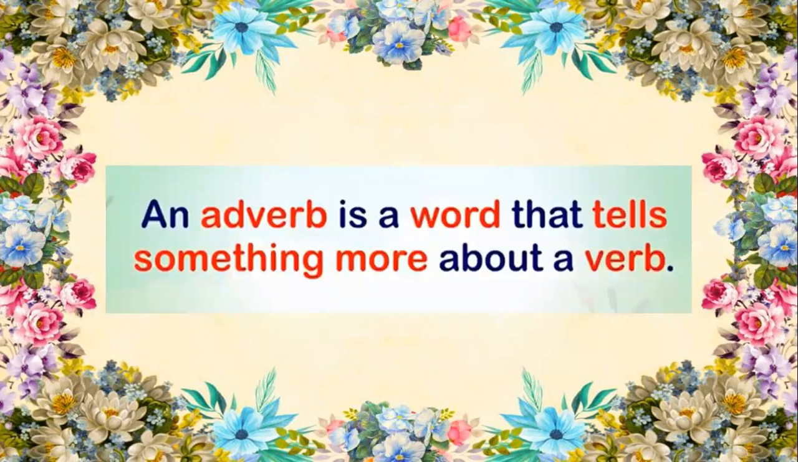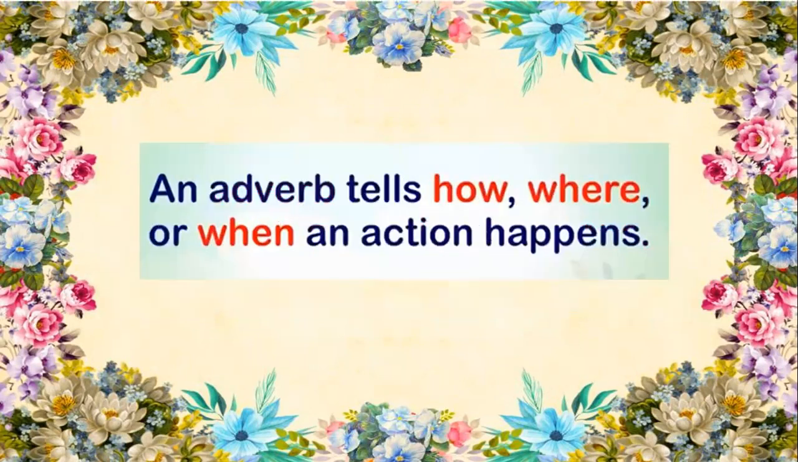An adverb is a word that tells something more about a verb. You know children, a verb is an action word. So the word that tells us more about an action is called an adverb. An adverb tells how, where, or when an action happens. So these will be the three types of adverbs.